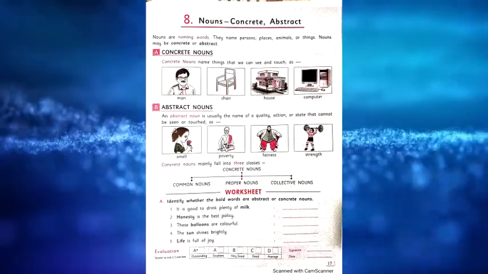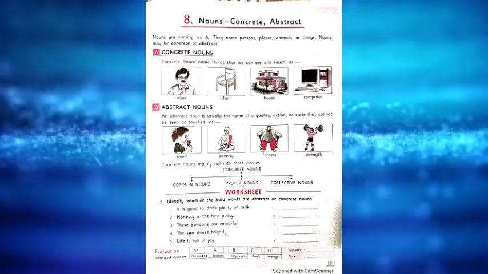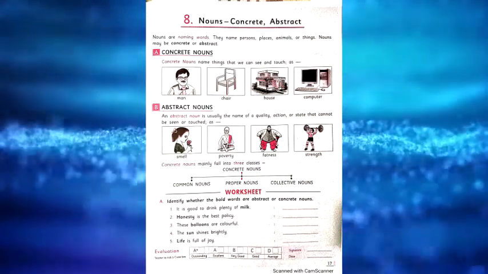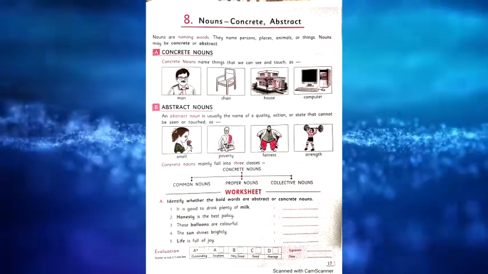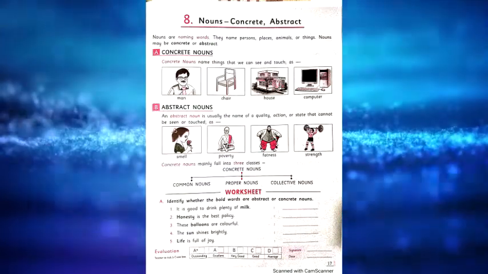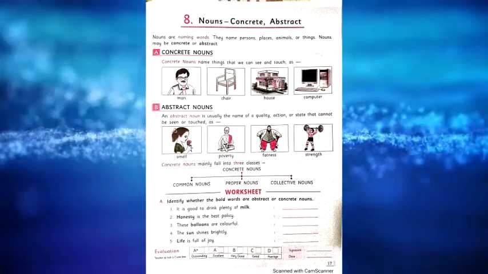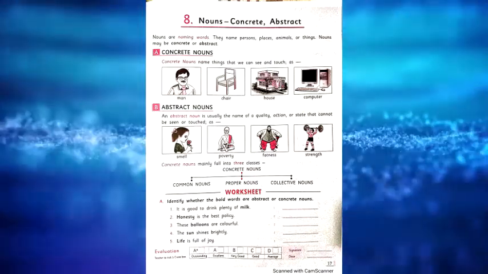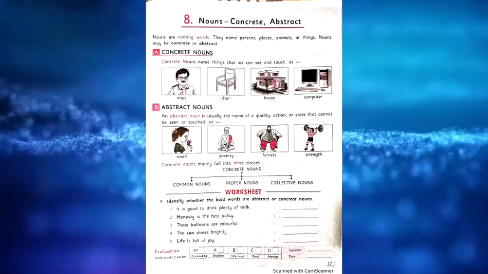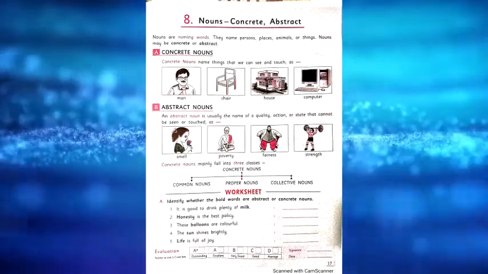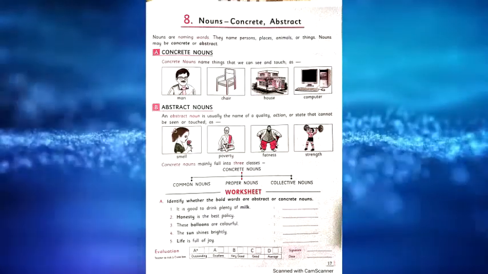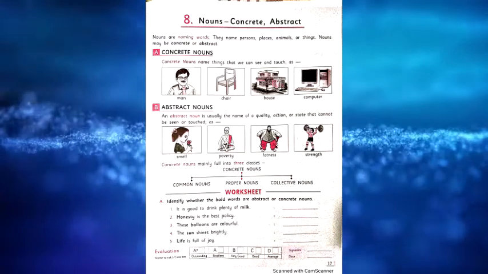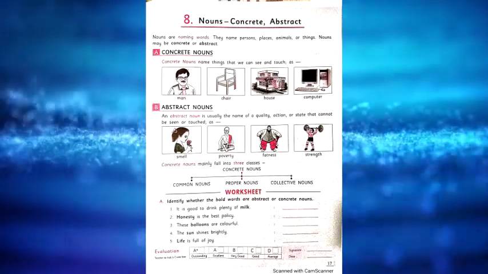What do we mean by nouns? We already learned what a noun is. A noun is a name of a person, place or thing. Usually we say like that. Here is one example given in the textbook: nouns are naming words. They name persons, places, animals or things. Nouns may be concrete or abstract. There are two types of nouns. Keep it in your mind: concrete or abstract.